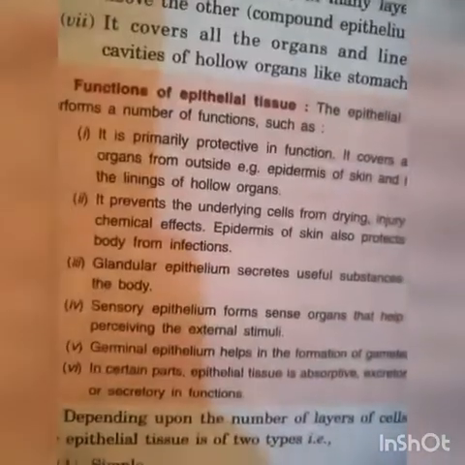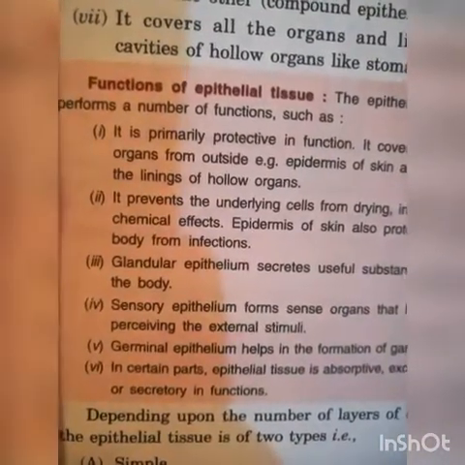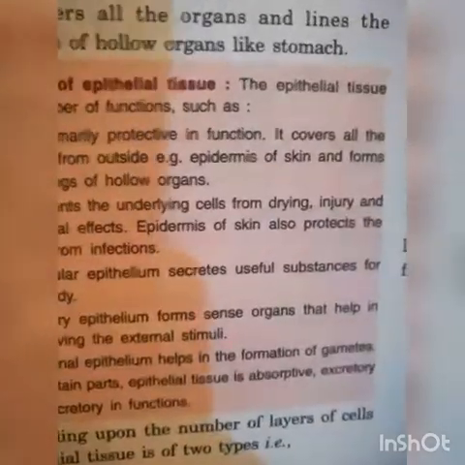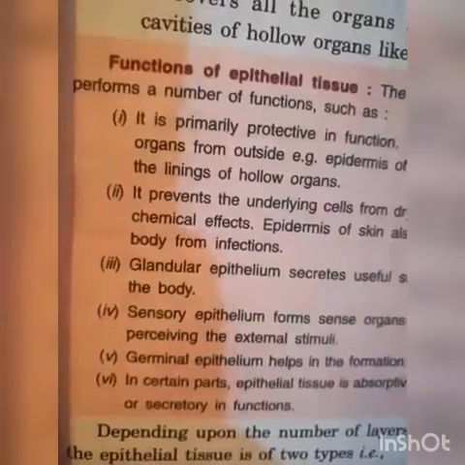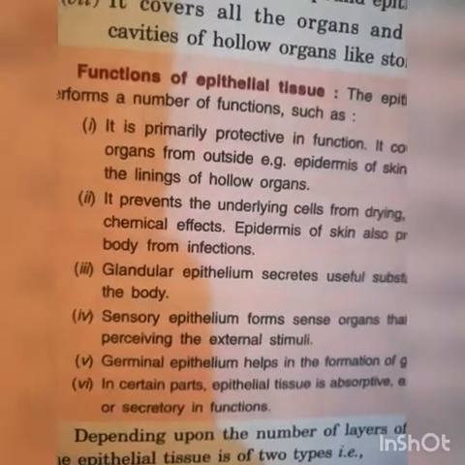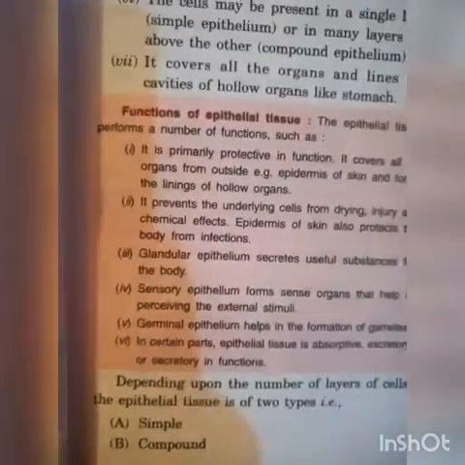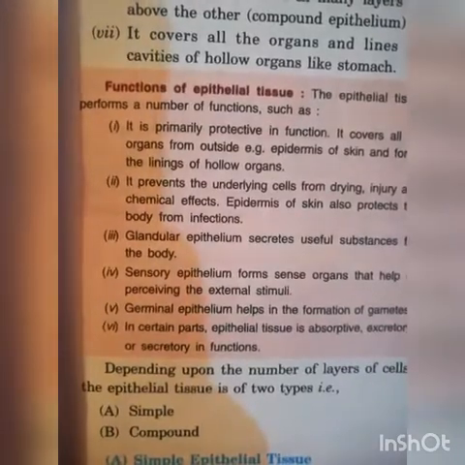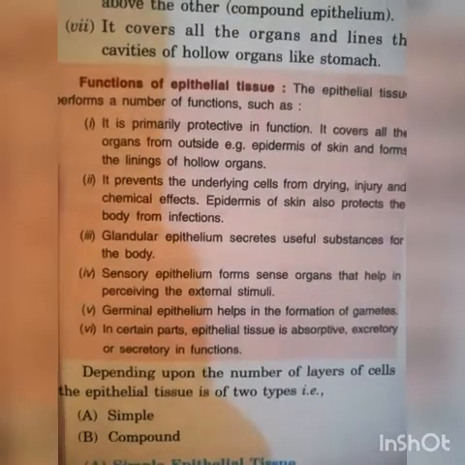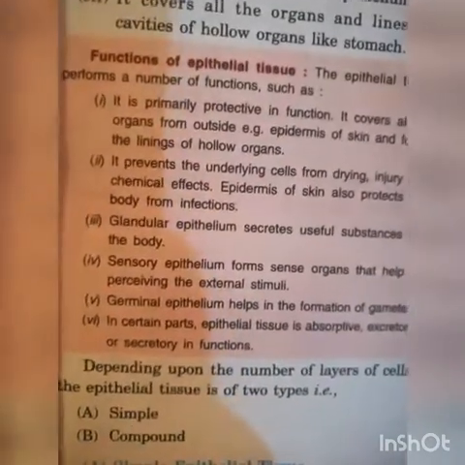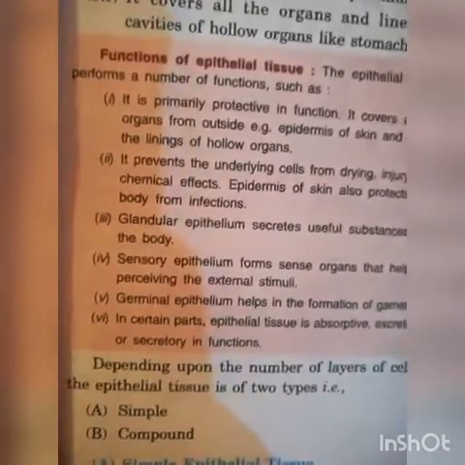Functions of epithelial tissue. The epithelial tissue performs a number of functions. It is primarily protective in function, as it is present on the outer surface of our body.